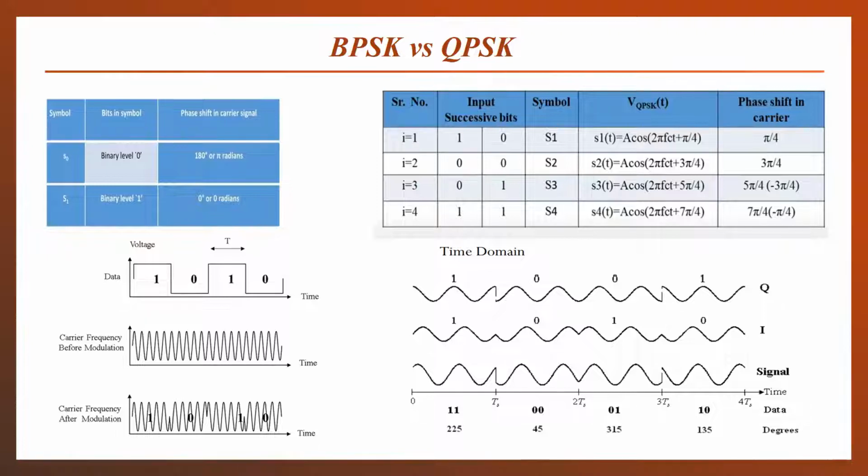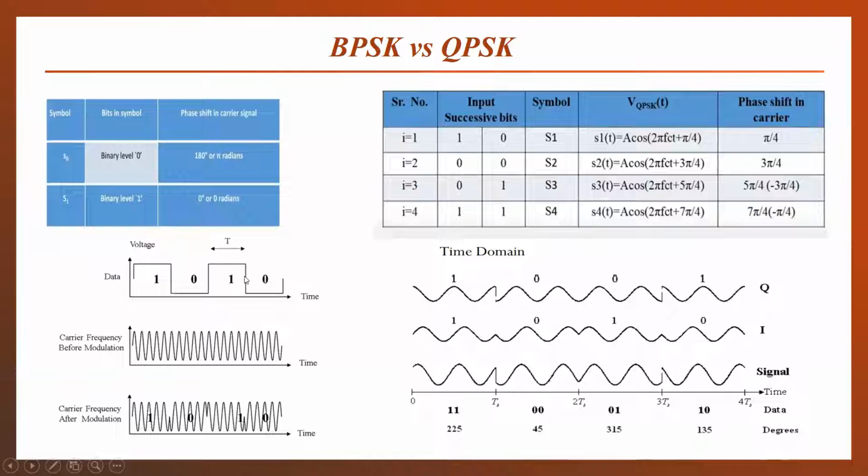So it is given here for example, for serial number 1, our bits combination is 1 0. It is called the first symbol, and we have generated the phase shift pi by 4 in our carrier signal. For the second symbol 0 0, 3 pi by 4. For the third symbol 0 1, 5 pi by 4 phase difference is generated, and for 1 1, 7 pi by 4. How are these symbols written? It is in the form of gray coding, where a difference of only one bit will be present. You have already learned about the gray code in digital electronics.